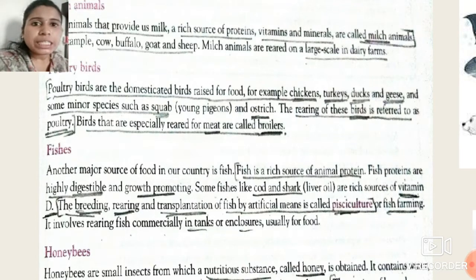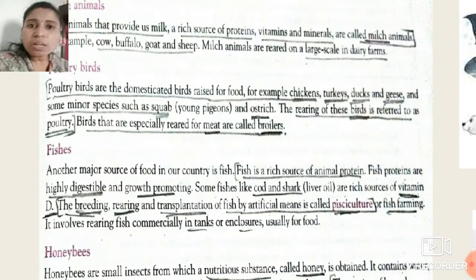Because fish is a rich source of animal protein, meaning the protein we get from fish is rich in amount. The fish proteins are highly digestible and growth promoting. So these are the main important things which we get from fish. That's why fish are included in the food in our country.